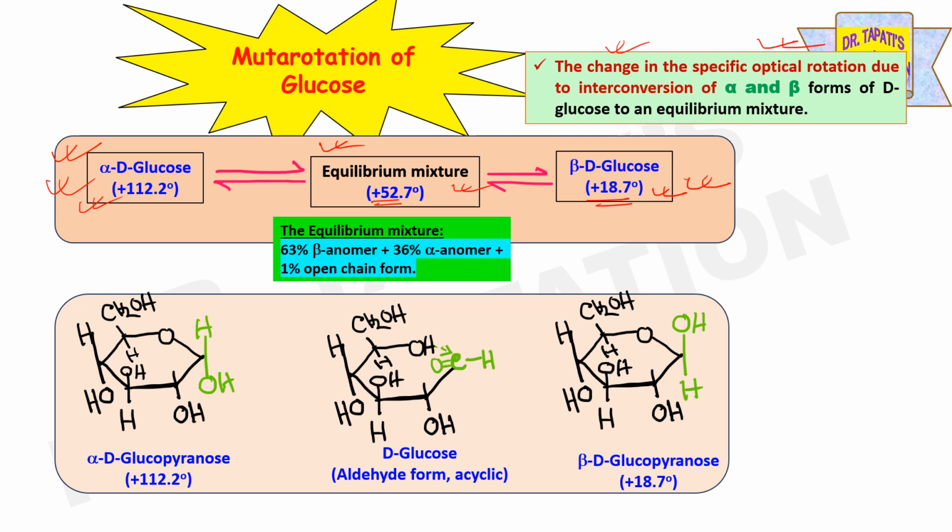In the equilibrium mixture, 63% beta anomer is present, along with 36% alpha anomer and 1% open chain form. In aqueous solution, the beta form is predominant, that means it is 63%. It is predominant due to the fact that it is more stable as compared to the alpha configuration. So beta-D-glucopyranose is more stable as compared to alpha-D-glucopyranose, and therefore in the equilibrium mixture, a total of 63% beta anomer is present in the aqueous solution of glucose.